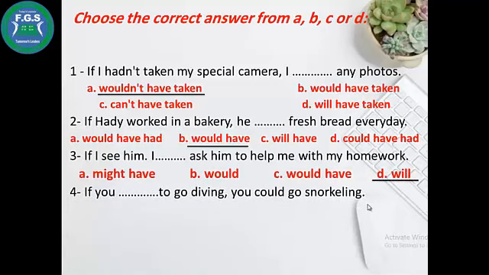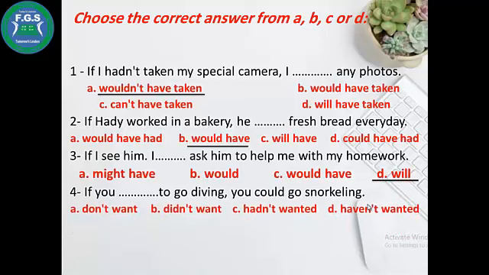If you had time to go diving, you could go snorkeling. If you don't want, didn't want, hadn't wanted, haven't wanted. You could go, could plus the infinitive, so we use past simple. Past simple is didn't want.